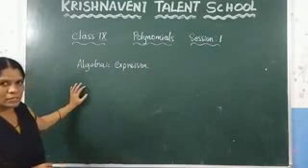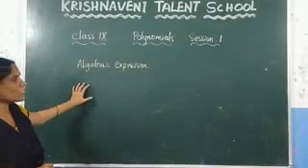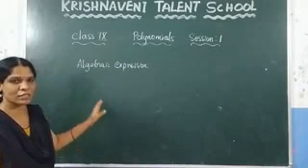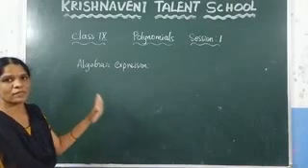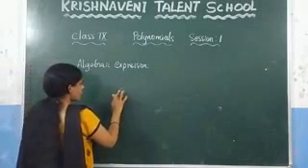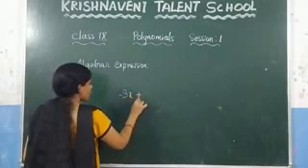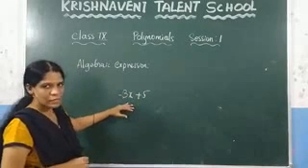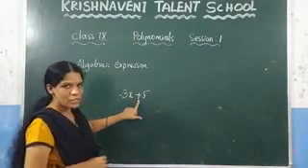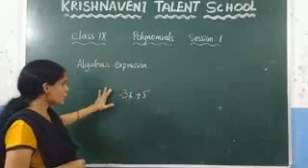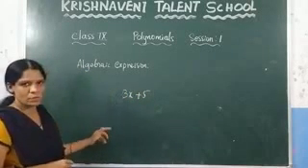An algebraic expression is a mathematical phrase which involves any of the operations addition, subtraction, multiplication and division, and it includes numbers and variables. Consider 3x plus 5. Here you can observe that it is a mathematical phrase, it involves the operation addition, and it includes both variables and numbers. This type of expression we call an algebraic expression.